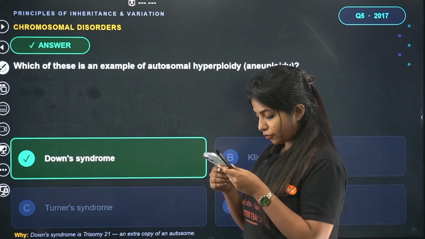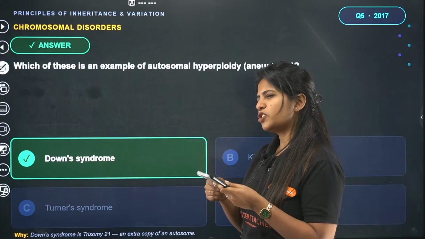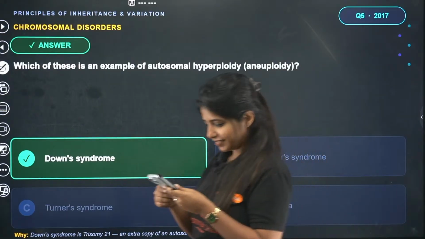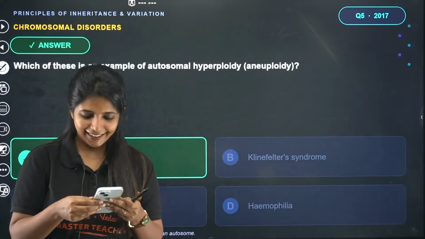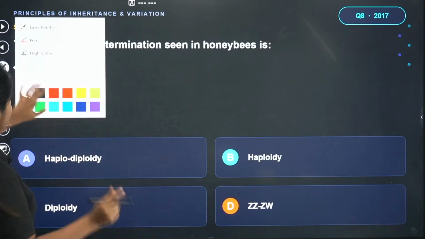If it is loss of a chromosome, will it be known as hypoploidy? I'm not pretty sure about that, but it should be ideally. Okay, cool. So let's go ahead with the next one. I have to check that.